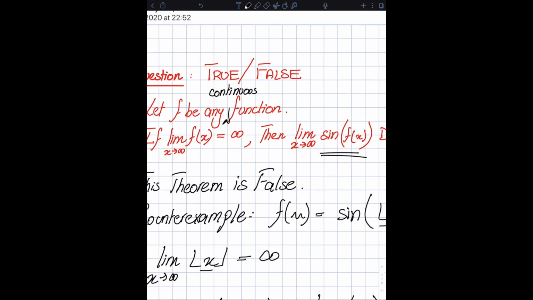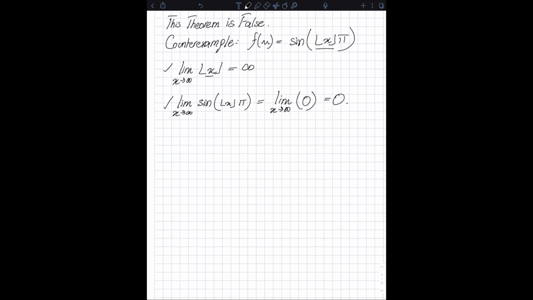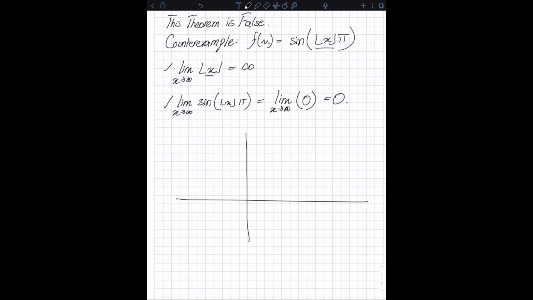Just to give you an idea, the floor of x is not a continuous function. If you graph it out, it has a discontinuity at every integer. The floor of 1 is 1, and anything below that is 0, so it's going to look something like this. At 1 it has a hole. Then from 1 to 2, for example, it's a straight line. At 2 it has a hole, and then at 2 it's 2, and so on. So this is not a continuous function.